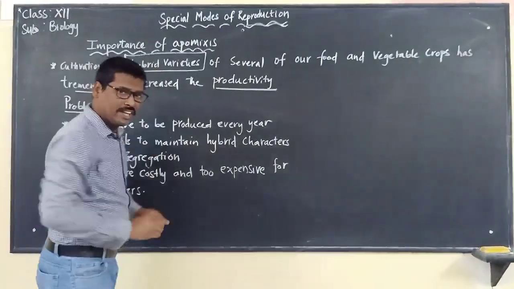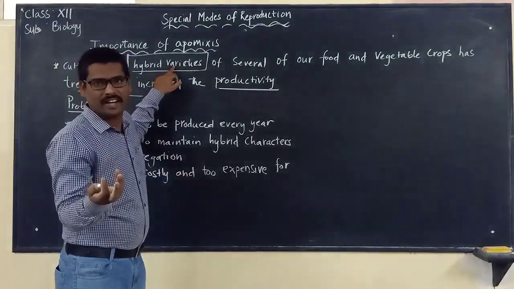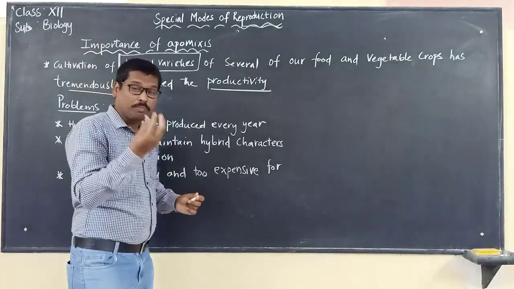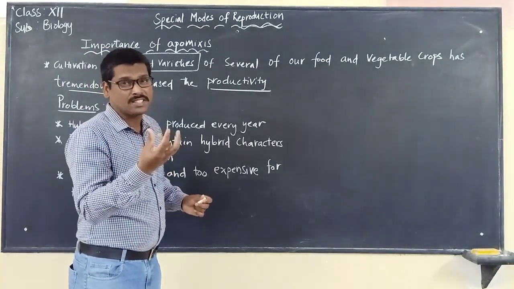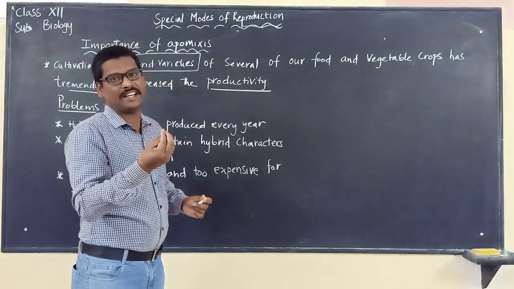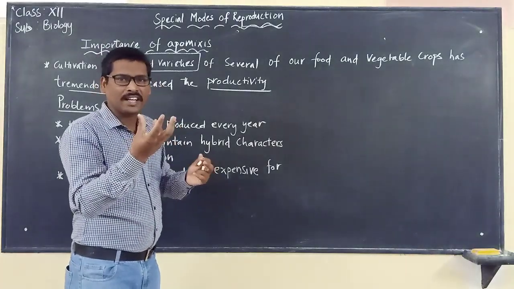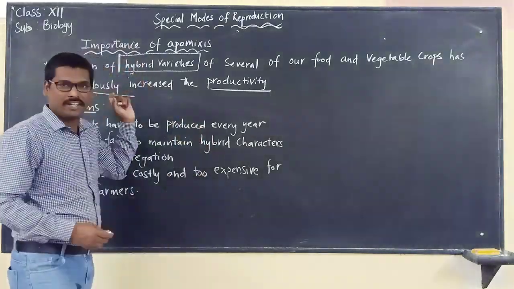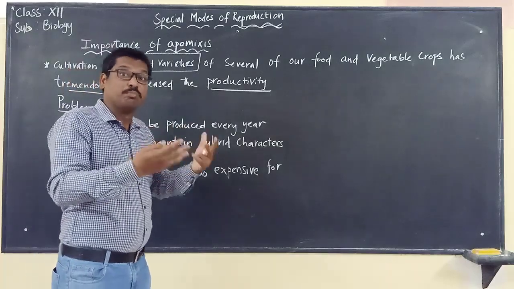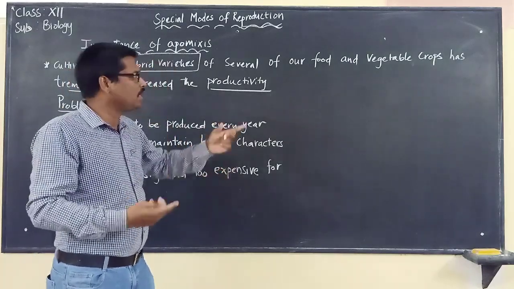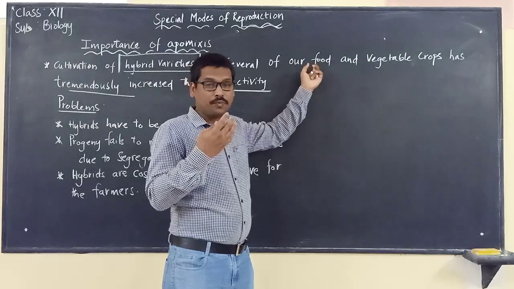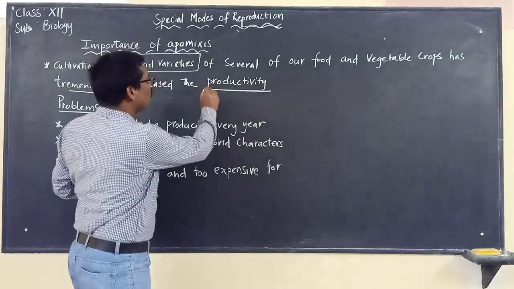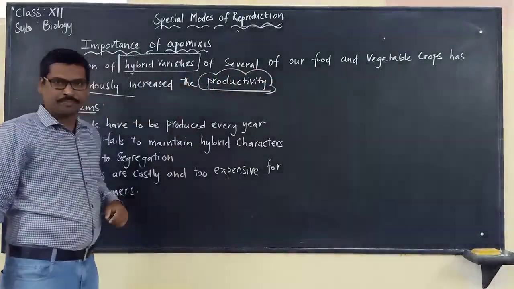Now the question is, what are hybrid varieties? It simply means that the crop has the best characteristics that are needed. The desired characteristics will be present in that particular crop. Such crops are called hybrid varieties. Because of the production of more hybrid varieties, several food crops and vegetable crops have increased, and because of that we are seeing more productivity nowadays.